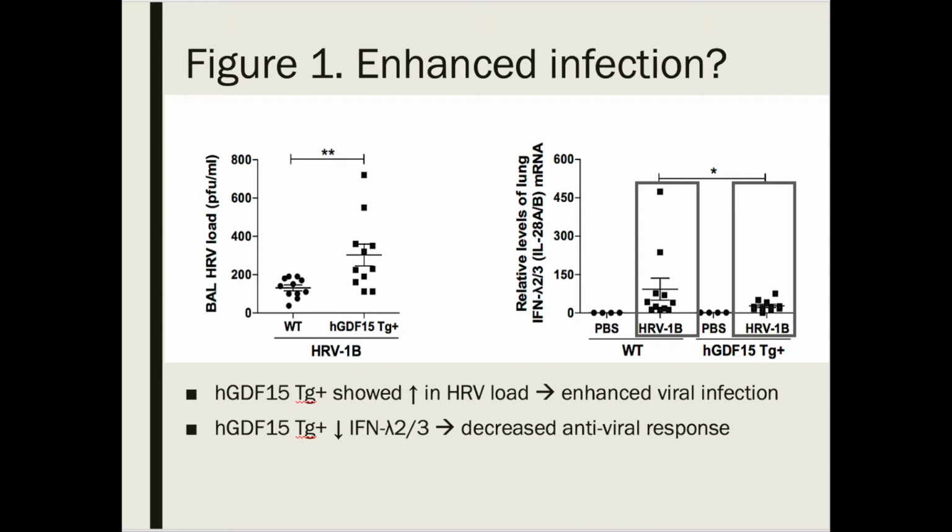When looking at the second graph on the right, the researchers were measuring the interferon levels. So on the x-axis, we're looking at wild-type and transgenic mice that were either treated with a control or treated with HRV1b. The significant result to look at here is between the wild-type and transgenic mice that were infected with HRV. And we see that there's a significant decrease in the relative interferon levels when GDF-15 is expressed. And if you remember from before, interferons are important in eliciting an antiviral immune response. So the decrease in interferon lambda 2,3 in the presence of GDF-15 would enhance the viral infection.